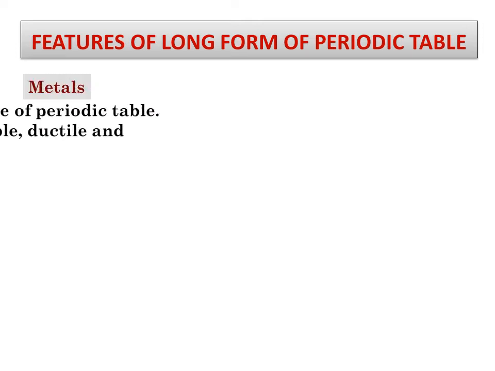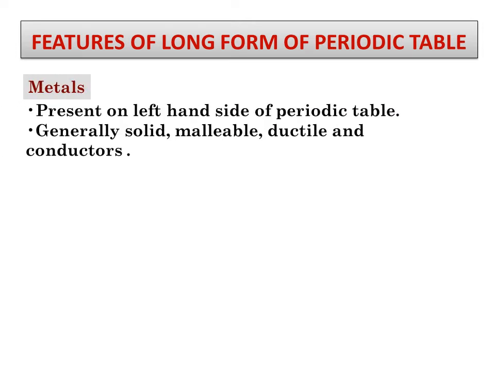Then more features of this long form of the periodic table. First, the metals. They are present on the left hand side of the periodic table. They are generally solid, malleable, ductile, and conductors, with the exception of mercury, which is a liquid, and also gallium and cesium, whose melting points are very low, 302 and 301 Kelvin.